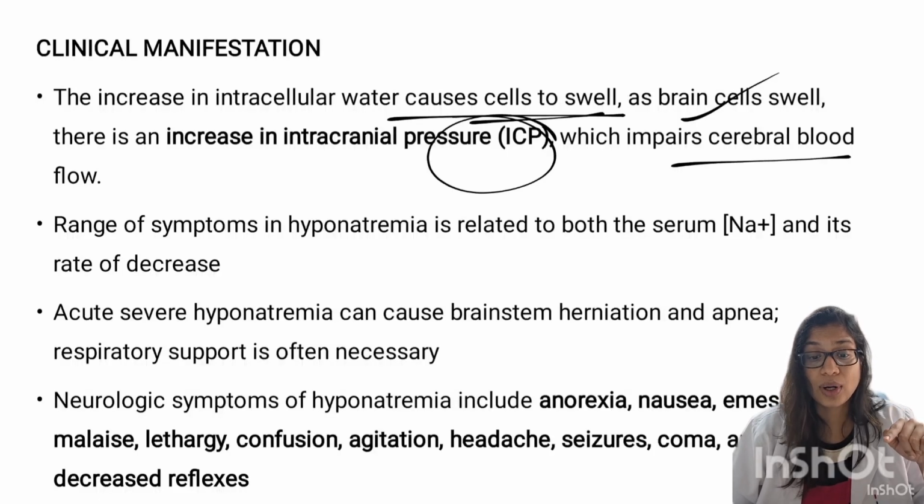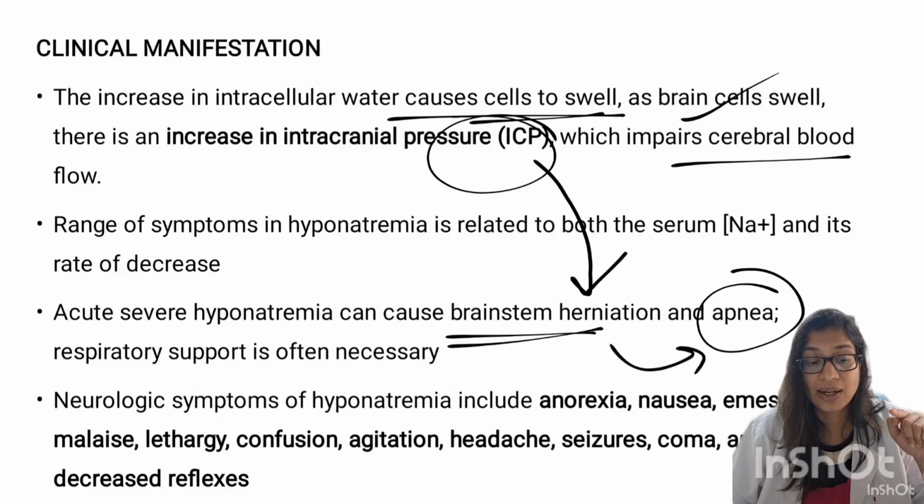So because of this, what can happen? Because of the raised ICP, there can be brainstem herniation. Because of the brainstem herniation, there can be apnea, and respiratory support might be a requirement. It also impairs cerebral blood flow, which will also trigger headache and seizure.